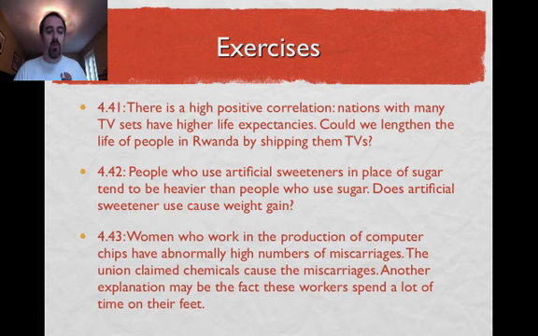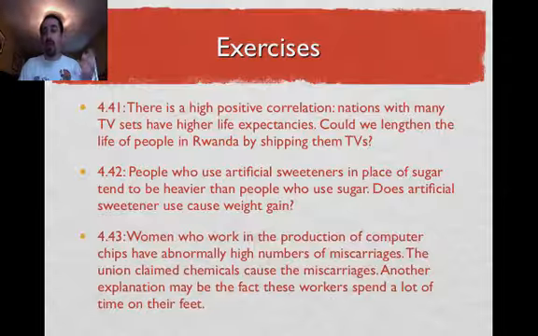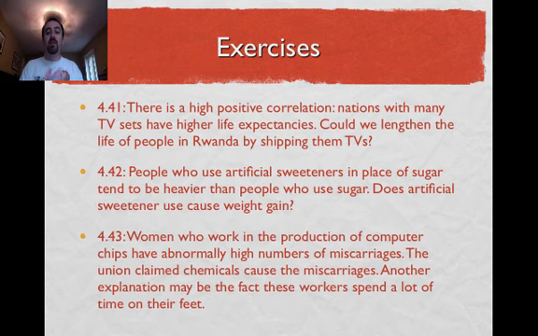And finally, women who work in the production of computer chips have abnormally high numbers of miscarriages. The union claimed chemicals cause miscarriages. Another explanation may be the fact that workers spend a lot of time on their feet. Pretty straightforward here, right? The union says chemicals cause miscarriages. That's very possible, but there's another explanation that maybe we didn't control for. That's a confounding variable. Being on your feet might cause the miscarriages, and so might the chemicals. You can't distinguish necessarily which one it is.